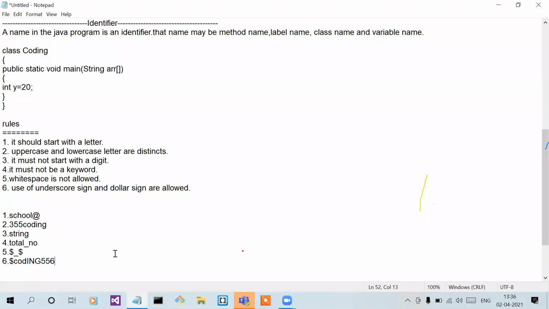This is a valid identifier. So if we are using any other character which does not follow these rules, we'll get a compile time error. Okay.